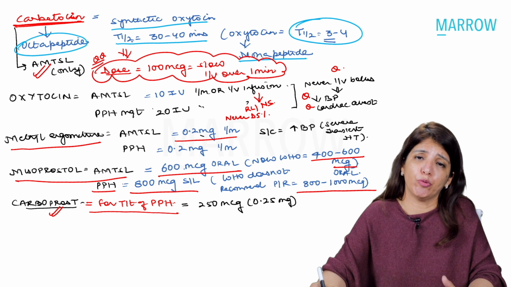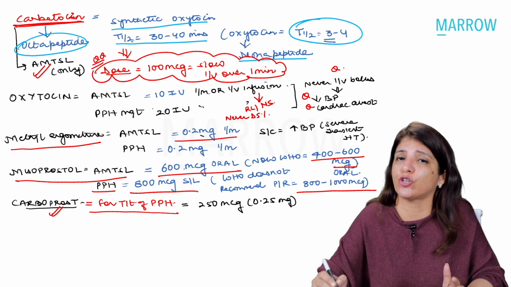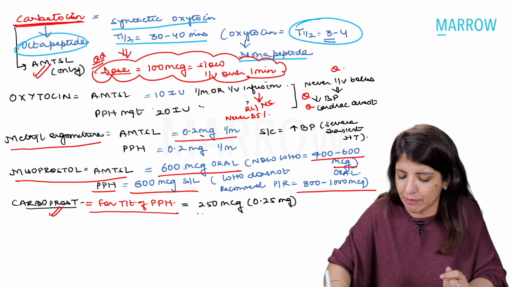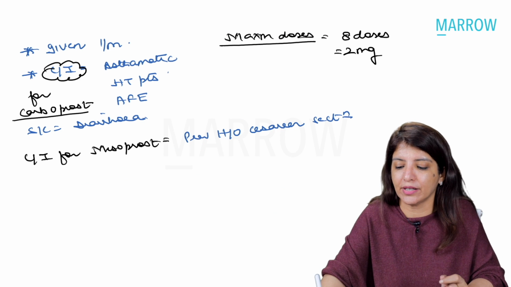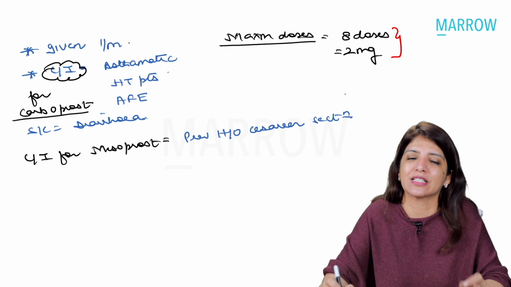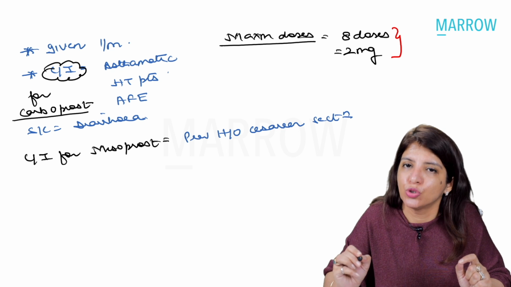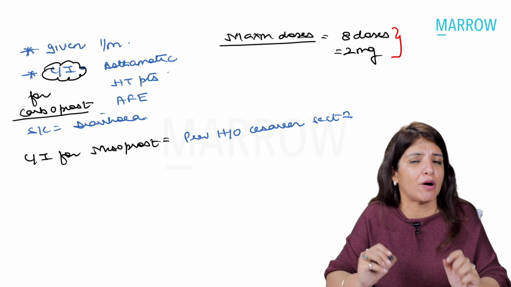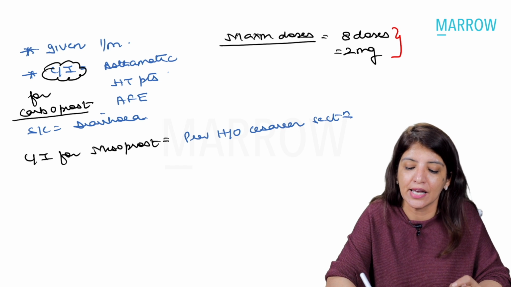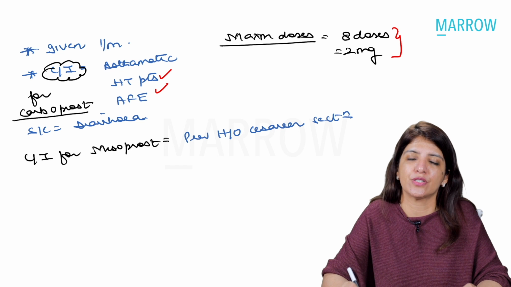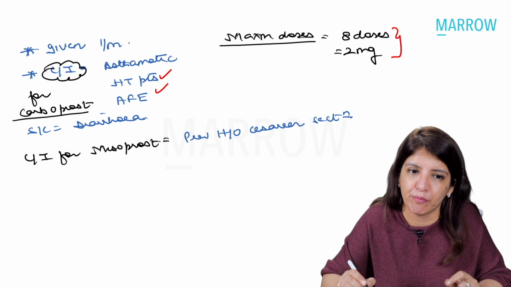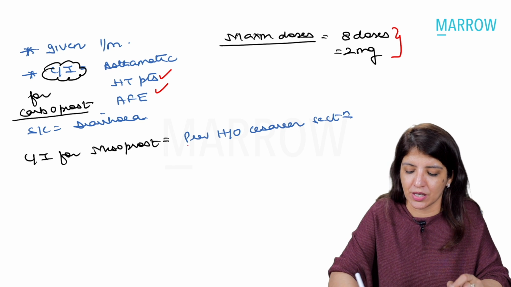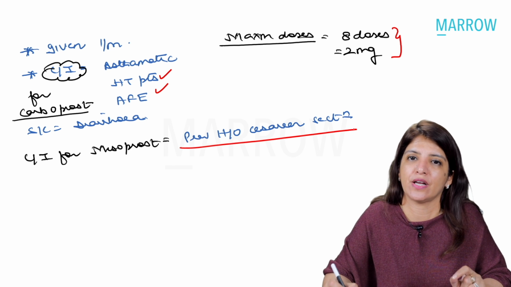Then comes carboprost. Carboprost is used only for treatment of PPH, and the dose of carboprost is 250 micrograms. Maximum you can give up to 8 doses, that is, maximum 2 milligrams. The route of giving carboprost is IM, and its contraindications, asthma, all of you remember, but what you forget is that it is contraindicated in hypertensive patients and in amniotic fluid embolism patients also. Remember that one contraindication of misoprost is previous history of cesarean section.